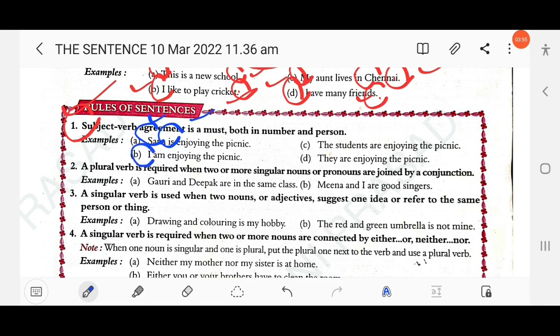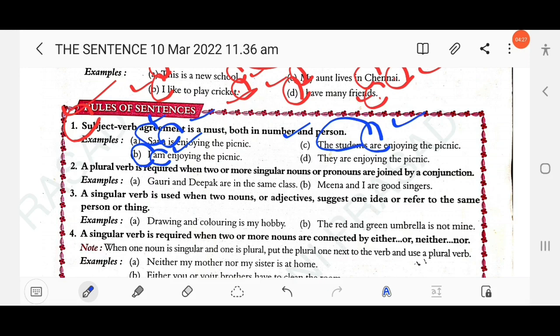I is the first person singular, so the verb must be singular, am. The next example: the students are enjoying the picnic. The students, third person plural, so the verb must be plural, are. So subject-verb agreement should be followed. Otherwise, a sentence cannot be formed, or it cannot be called a sentence without proper meaning.